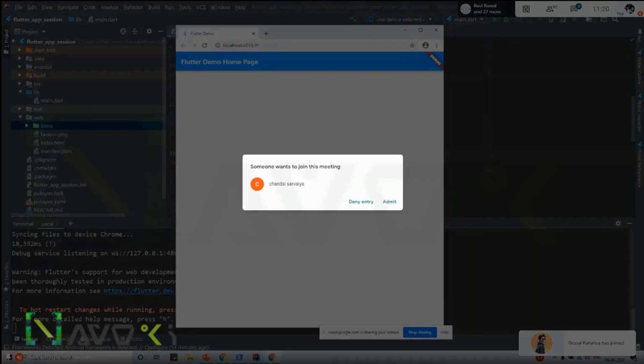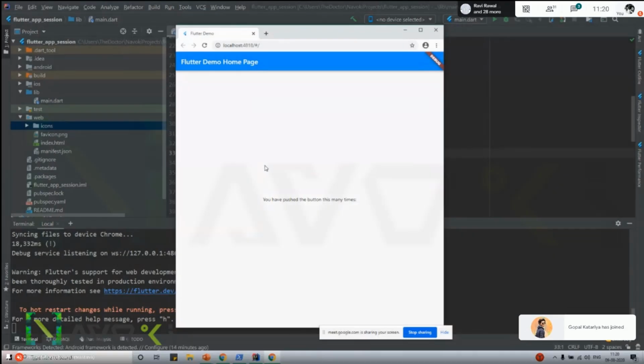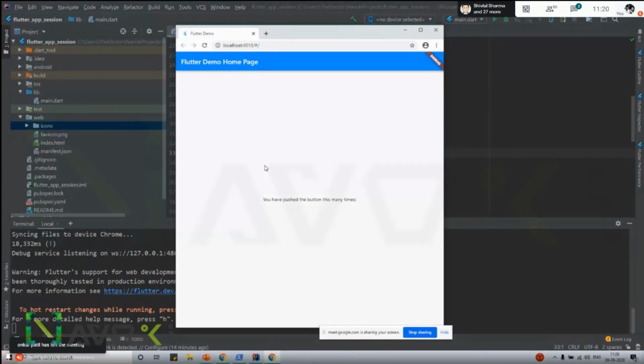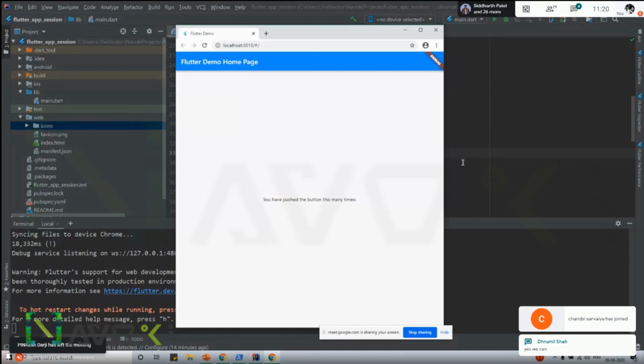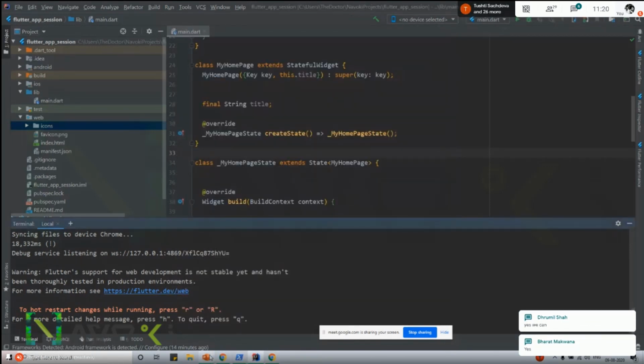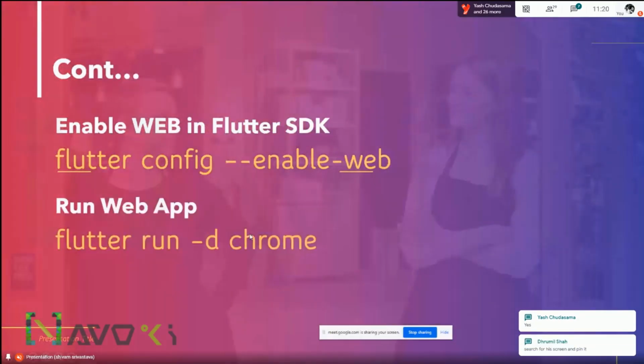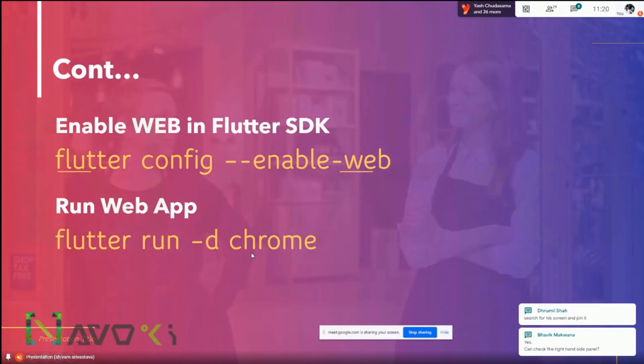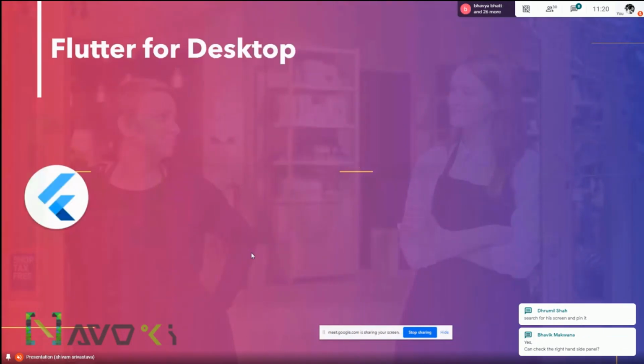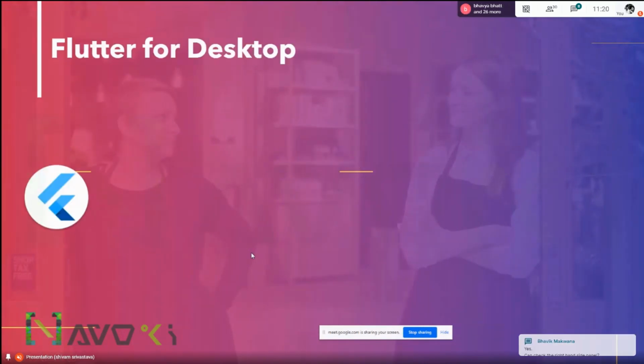Now we are going to run a similar dummy project on the desktop version also. But before that, we need to add some UI so you can see how the app actually works. I've already worked on that. Let's do the presentation first. Okay, so we have run the web app. Yeah, for the desktop app, we can go on.